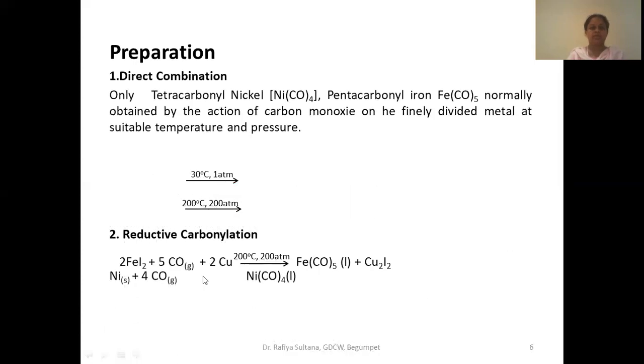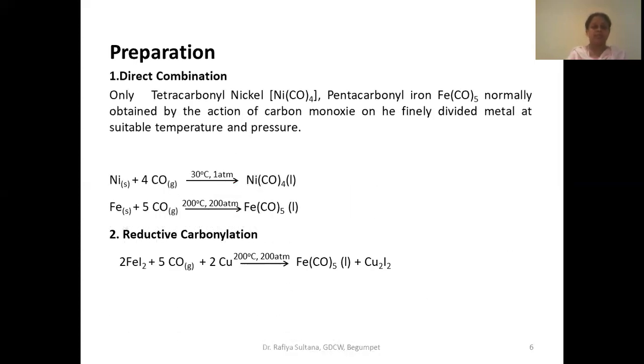Now let us see the preparation. These can be directly prepared by, so if you see, there are two mostly used methods. The one is direct combination and the other one is reductive carbonylation. Nickel carbonyl can be prepared directly by adding carbon monoxide